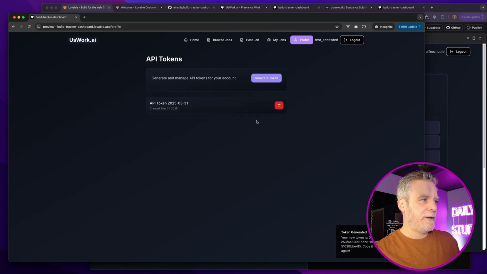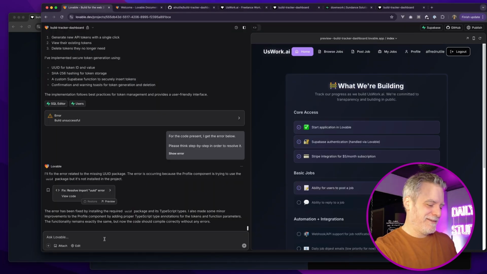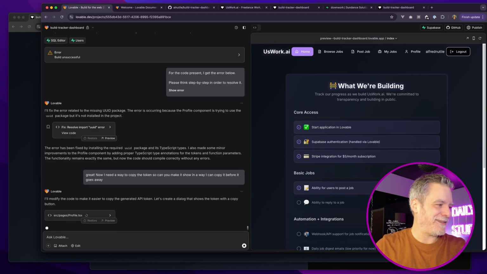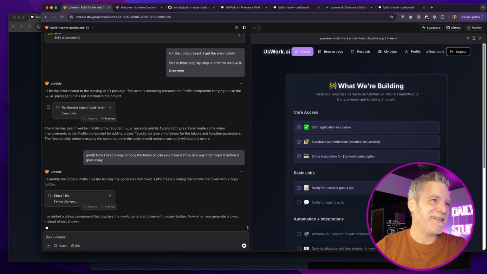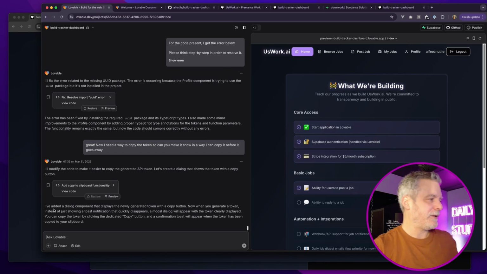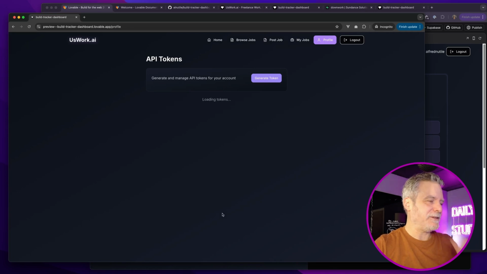Generate a token. And Jesus, the details, huh? Did it put it in my clipboard? No, it did not. So I can't see it. Oh, jeez. Great. Communication is the hardest part. Telling a developer what you want is hard. They sometimes assume things which can be good or bad. So this assumed very little. Or didn't QA it, which is interesting. As someone who's built stuff for a long time, it's still hard. This would be maybe different if I was coding it, but again, the stuff's only getting better and better. I don't think we can go back.